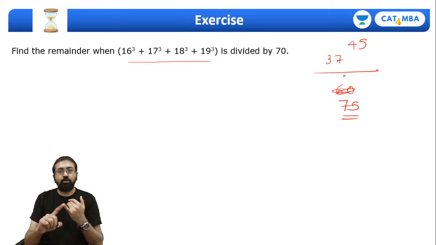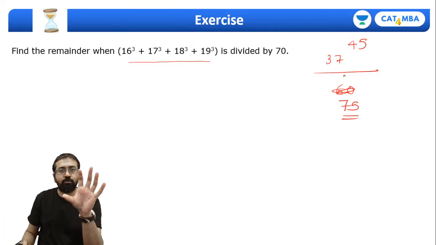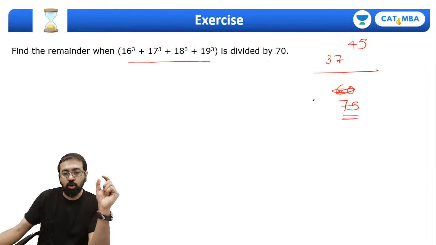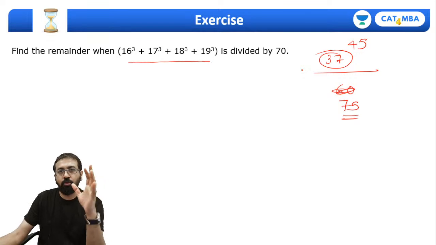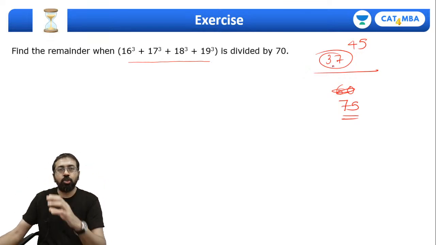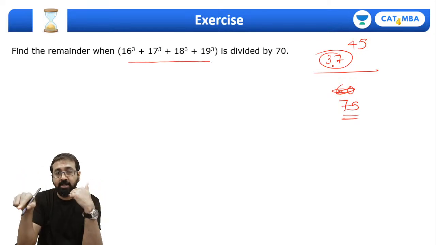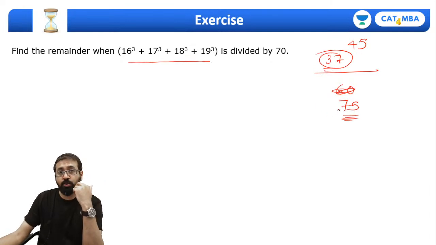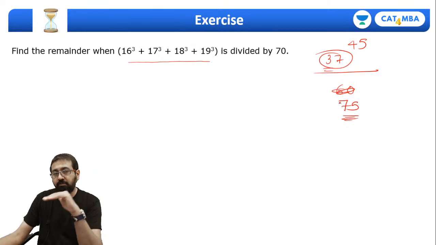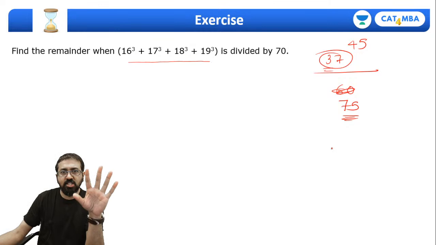So we will not apply Euler's theorem unless we do not find any other way. First we'll try to get the remainder 1 or minus 1. If that's happening, we can quickly apply it, and that would happen mostly when you have a smaller number in the base, something like 4, 5, 6, 7, 8, 9. You can quickly think of a power of that number which will leave remainder 1 or minus 1 when you divide by the divisor. But if you have bigger numbers in both places, then you will have to think whether you can apply Euler or some other theorem. Are we clear?